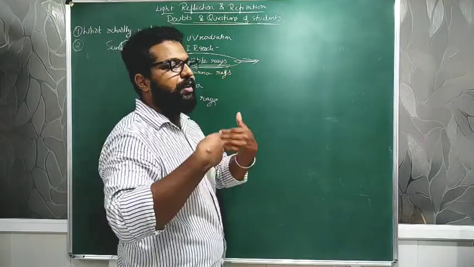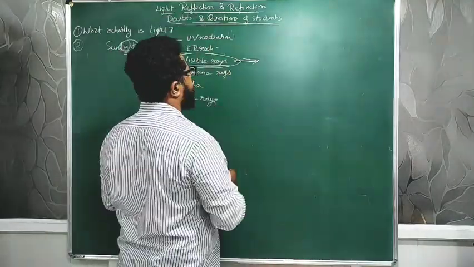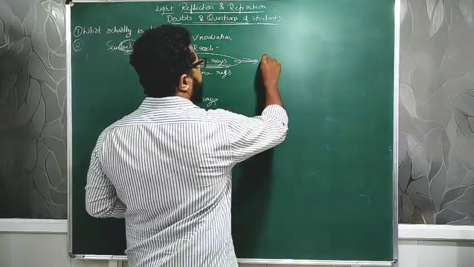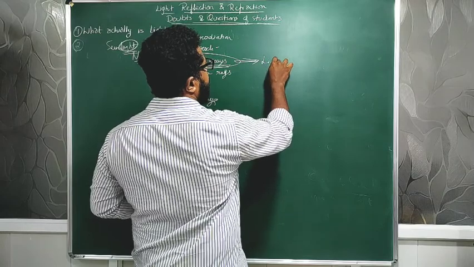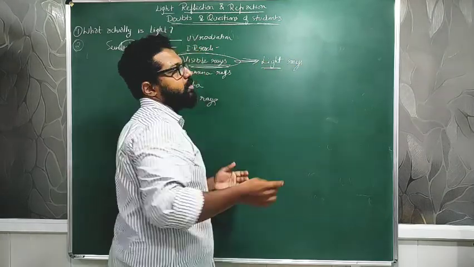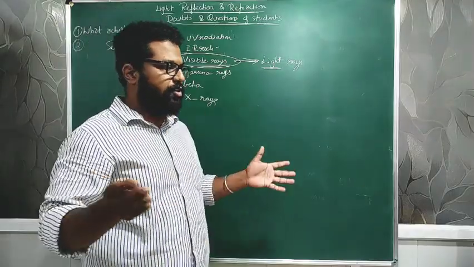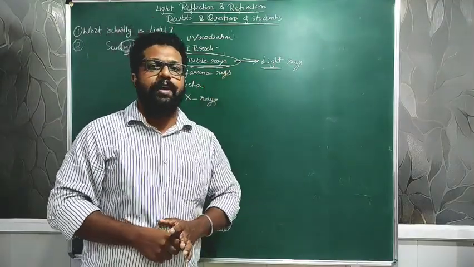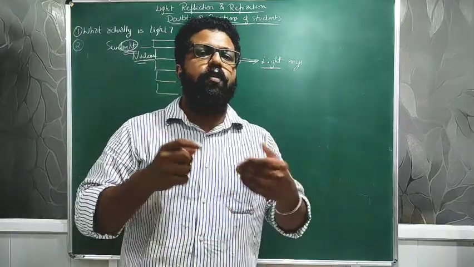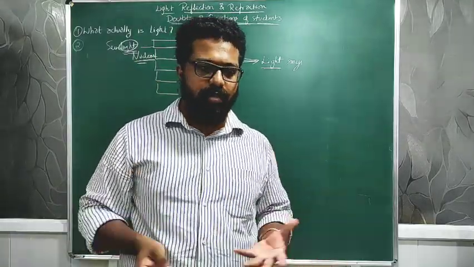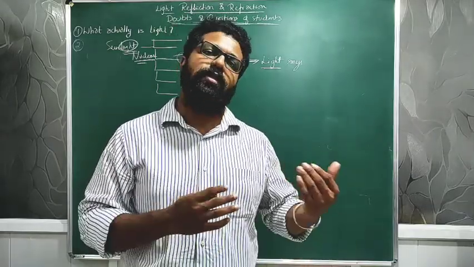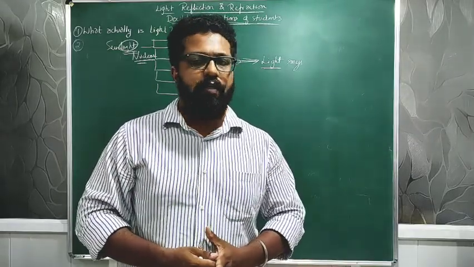We have named that particular ray which is visible to us as visible rays, and a part of it is nothing but light rays. So visible radiations comprise light rays, and these light rays are nothing but a form of energy. Similarly, we have heard about heat energy, water energy, and so on. This light is also a form of energy.